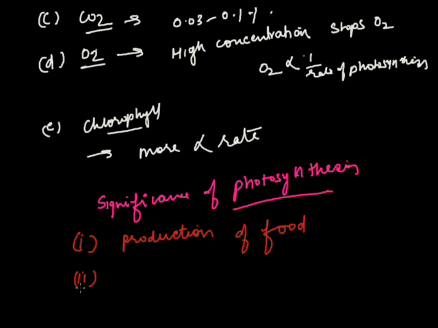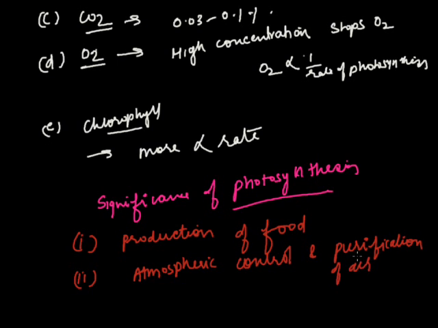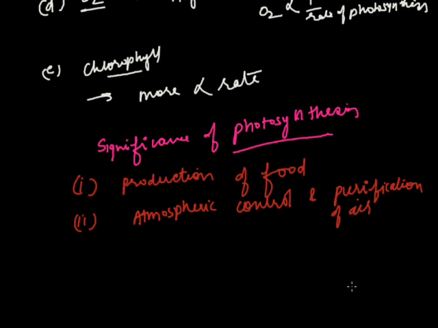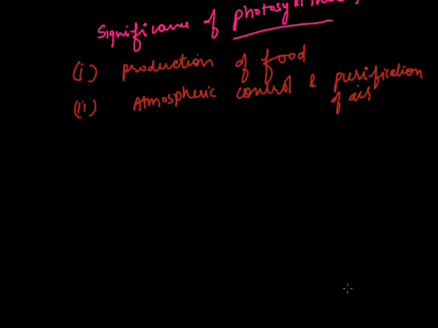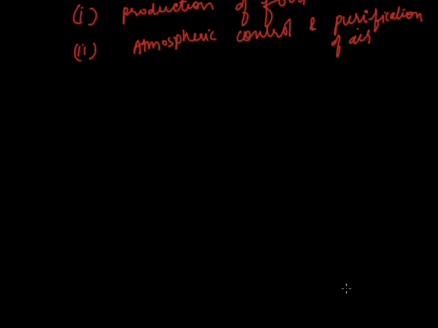And second importance is it helps in the atmospheric control and purification of air. Now, this was all about the factors affecting photosynthesis as well as the significance and importance of photosynthesis.